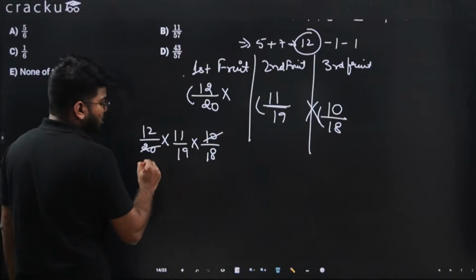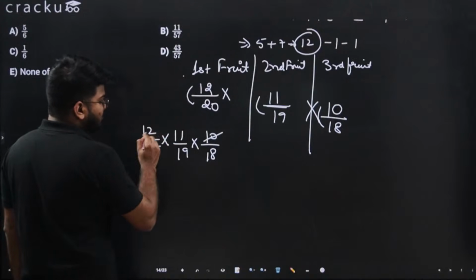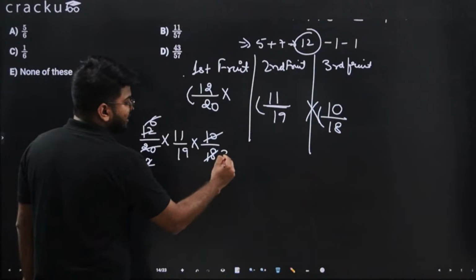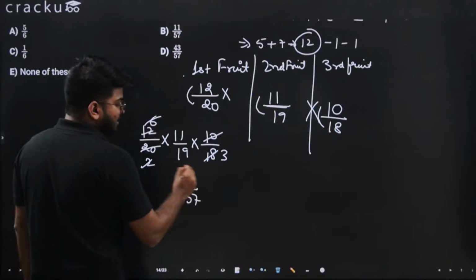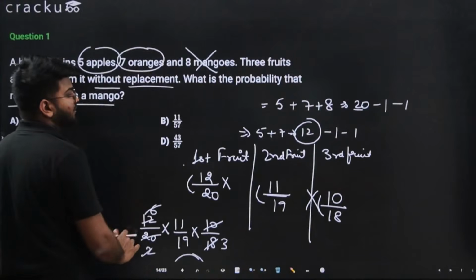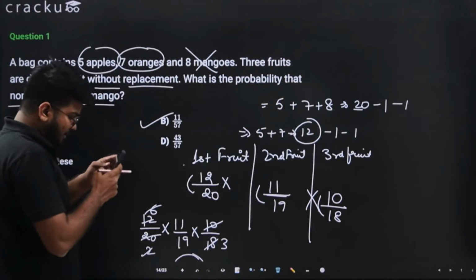If you solve this, this will be 2, this will be 6, and this will be 3. So this is 11, and 19 into 3 will be 57. So 11 divided by 57, which is option B.